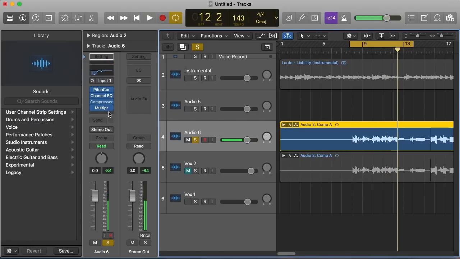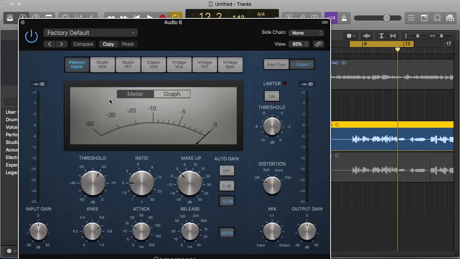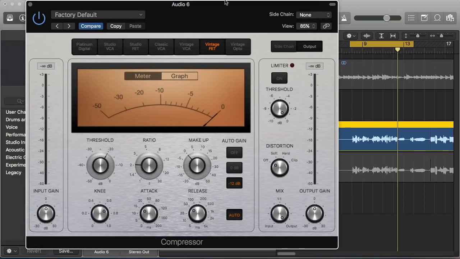So just adding some sharpness, some clear characteristics to the vocal. Now we're going to compress it a little bit harder. We're going to go over to this vintage FET setting. I like that one. Auto gain off again. I usually put the release around 110 and the attack all the way down to 0. Put a pretty hard knee at 8.